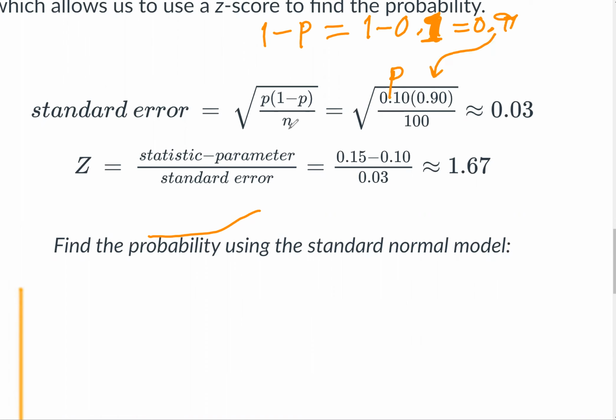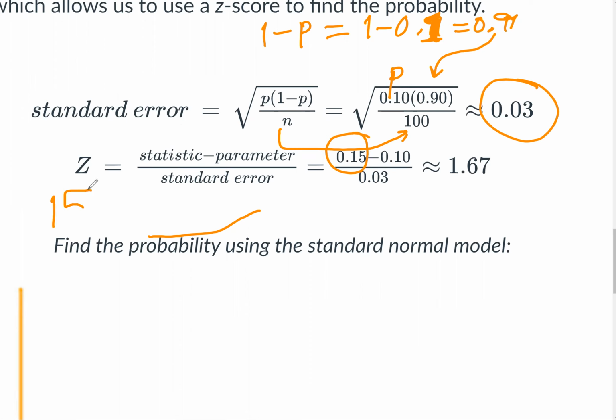And then the denominator is n, your sample size, 100. Just type that in your calculator. 0.1 multiplied by 0.9, whatever you get, 0.09. Divide it by 100. Take that square root, you get 0.03. And then calculate the z, the statistic, which was the one they gave us, because that's what they're asking about.